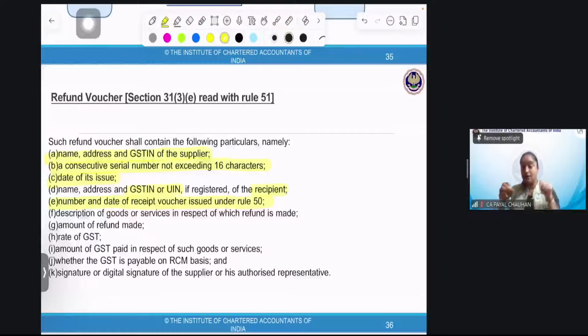Important point. The refund voucher is not the first document. It's the secondary document. You might have taken advance. And in pursuance of that, what have you issued? Tell me.